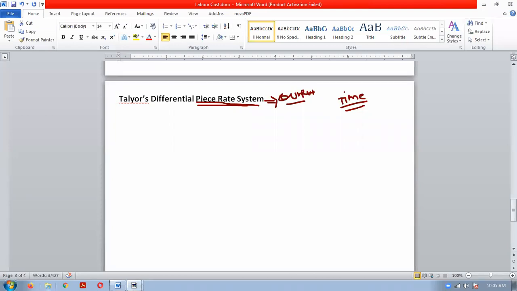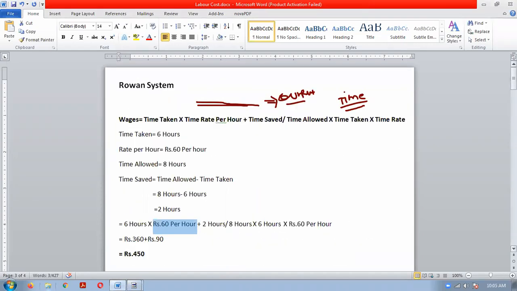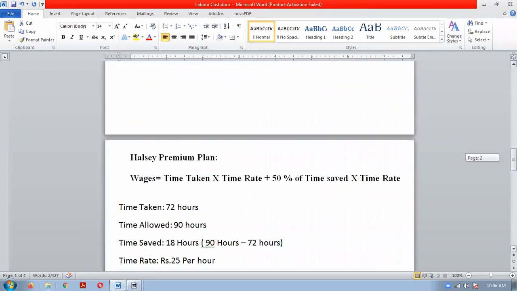In Halsey and Rowan, nowhere was output there. Everything is in hours only. So this is the time rate system. Rowan and Halsey are time-based systems. Taylor is a piece rate system.